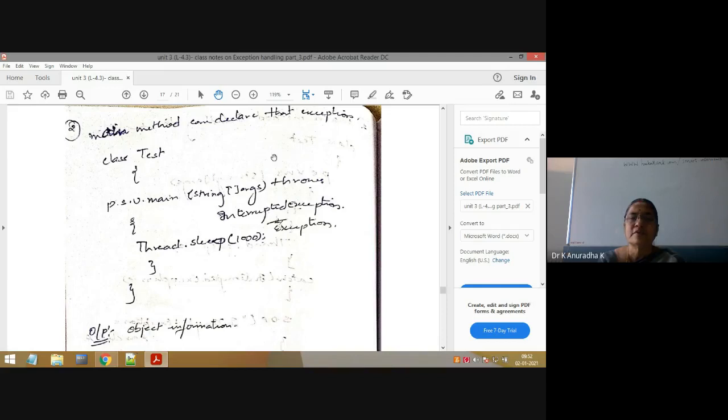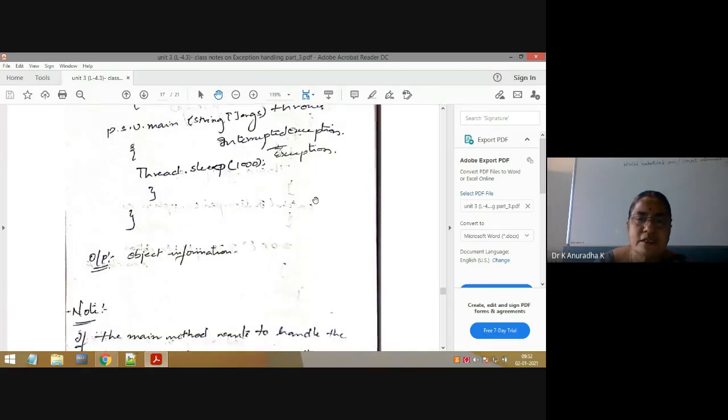So here the JVM will hand over that exception class object, the InterruptedException class object, to the default exception handler, which will display the object information on the console as output. So if you see this, that is the output of this. You already explained, no? The default exception handler will print the object information on the console. Along with the thread name, it will first print the thread name, then package name, then class name, then description, then stack trace, like that. You will get the output using the default exception handler.